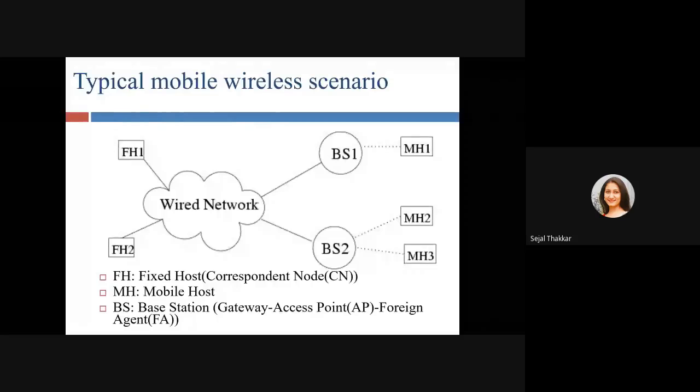So the fixed host, or we can say your computer, is connected with the wired network. That wired network connects it with the base station, the gateway, access point, or we can say foreign agent. We went through this base station when we learned the GSM architecture, right? Through the base station, that particular tower, we are connected, and from the base station our mobile host connects. So up to the base station it is wired, and then it becomes wireless.